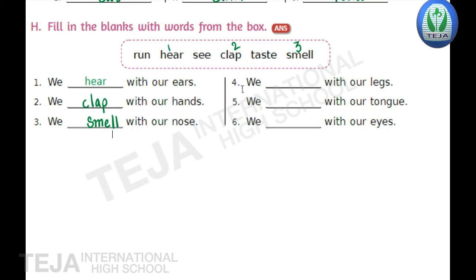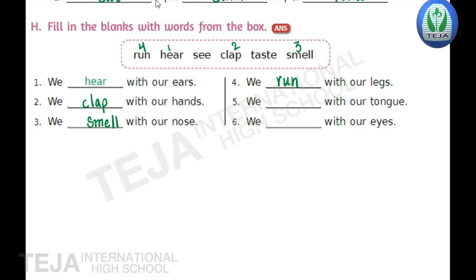Next fourth one, children. We dash with our legs. What we will do with our legs? We walk, run, skip with our legs. So here the option in the box is run. So fourth answer is run. Write run in the blank. We run with our legs.